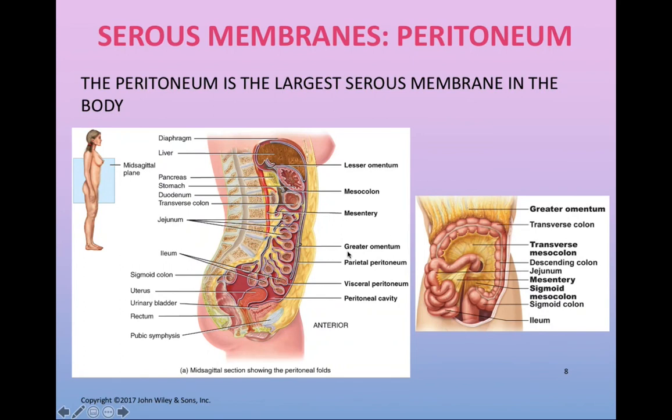The greater omentum is a fold of the visceral peritoneum that's looping down from the transverse colon. This greater omentum will often have adipose tissue building up on it, which is often the cause of the characteristic beer belly. As the visceral peritoneum is suspending many different things inside of the peritoneum, it's eventually going to fold back on itself here and form that greater omentum.